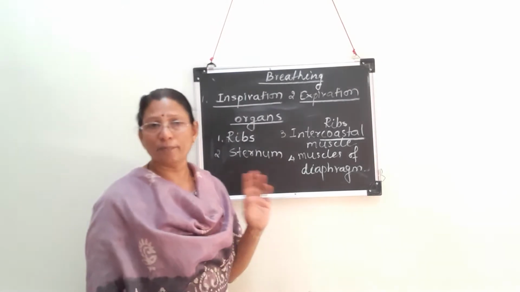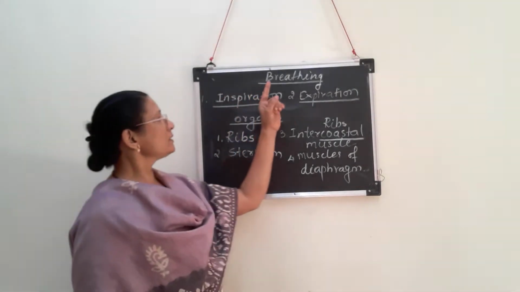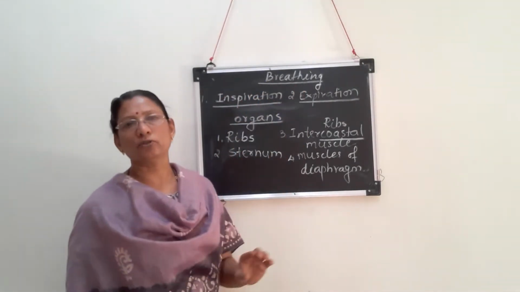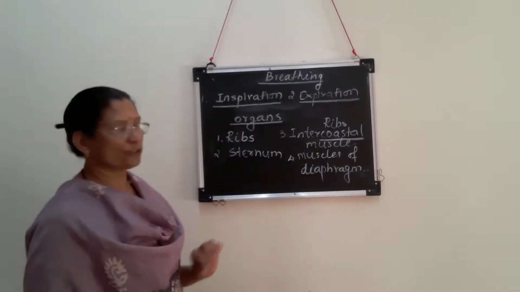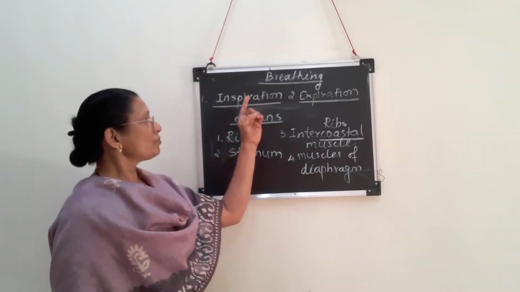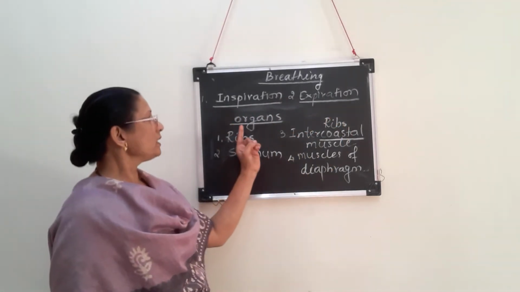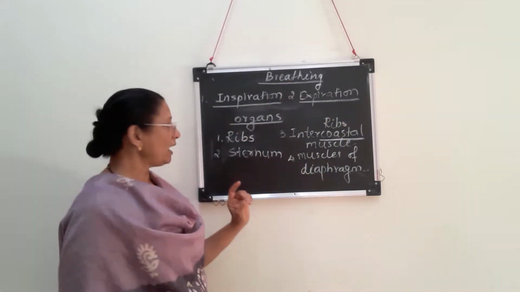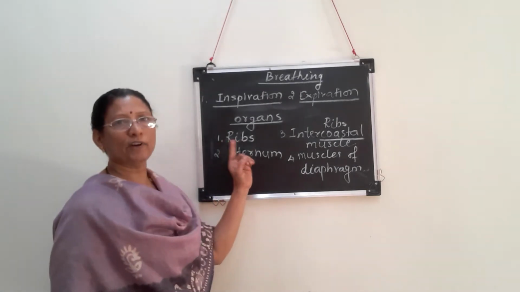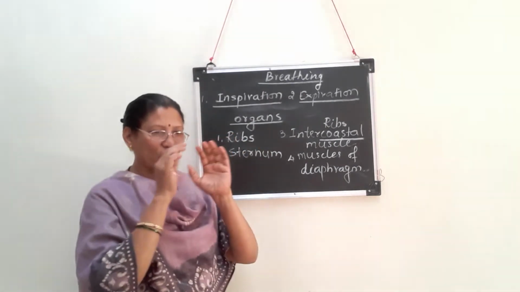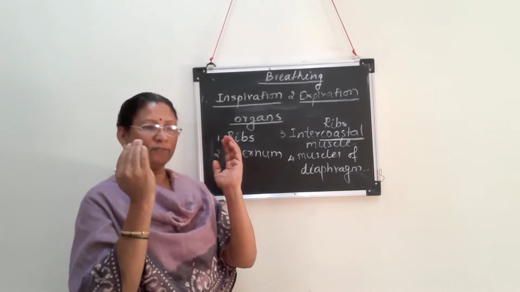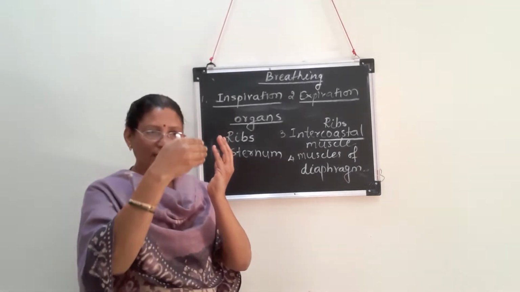So once again I repeat, breathing is the first step of the mechanism of respiration. It involves 2 steps, inspiration and expiration. Organs concerned with the process of breathing are ribs. We have 12 pairs of ribs. So ribs from the back side come forward, and in front of that there will be sternum.